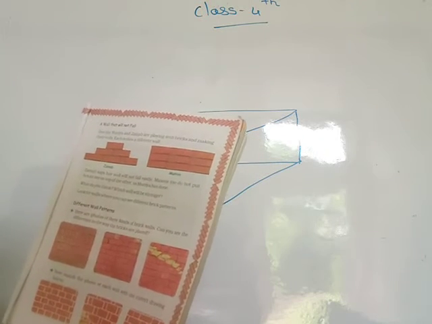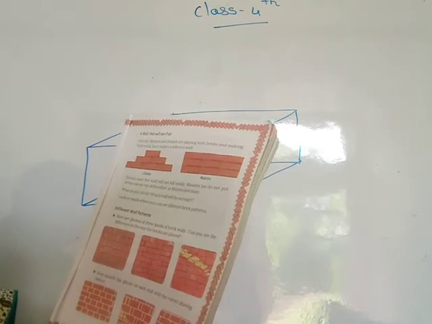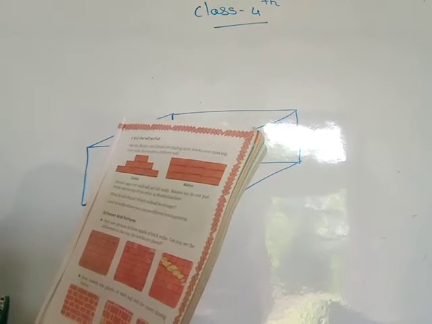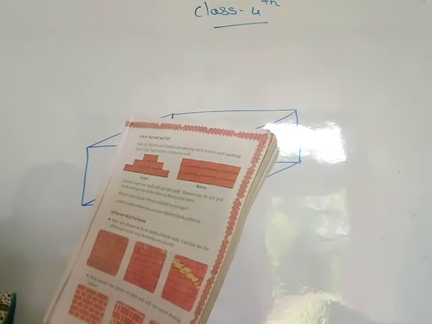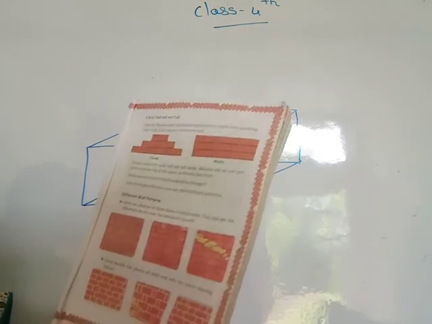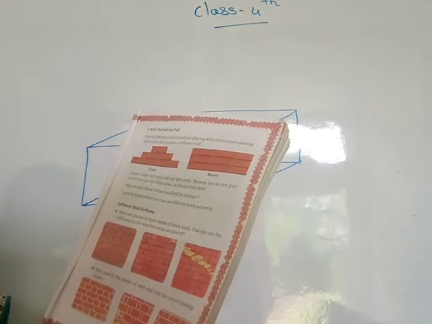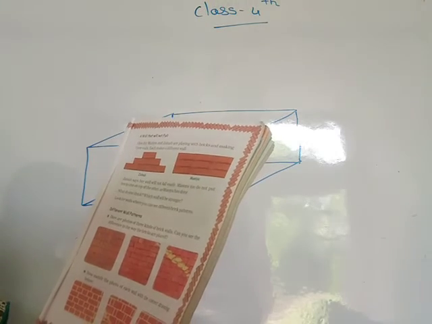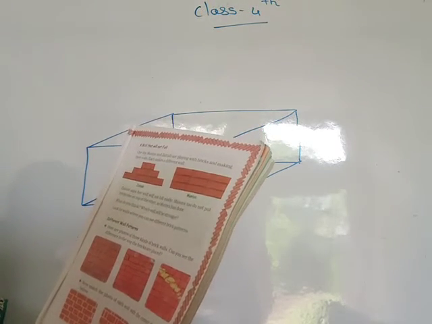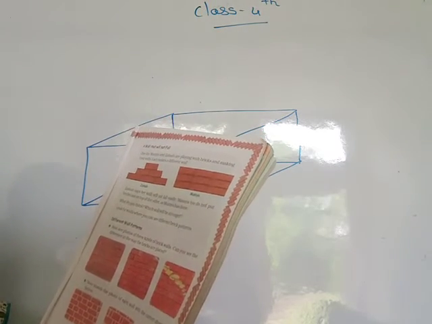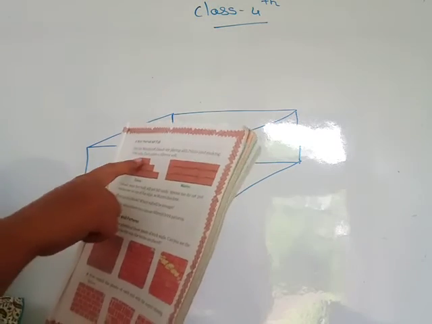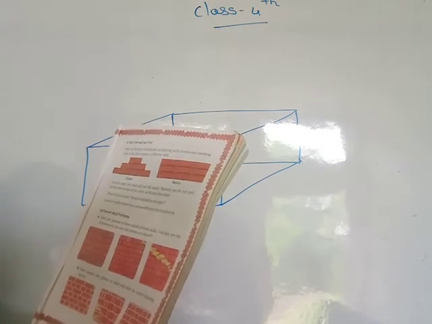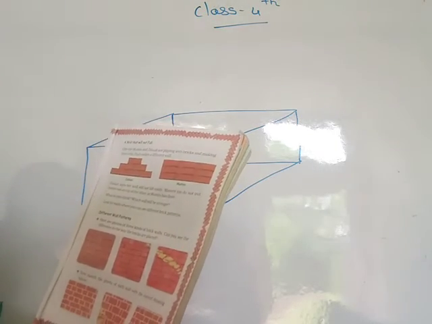Then Zainab says her wall will not fall easily. Masons too do not put bricks one on top of the other as Munia has done. What do you think? Which wall will be stronger here? Which wall will be stronger?